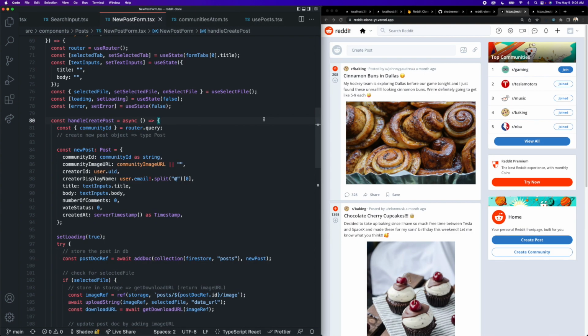All right, you guys. So believe it or not, that is the end of the entire Reddit build. I cannot believe we made it here. It has been a wild journey. Congratulations if you have made it to the end here. I hope you have learned an insane amount. We have covered so many things here, and my entire goal with this project was to cover enough stuff in detail to give you the tools necessary to create anything you would want with these technologies. So I hope you have gained that from this, and I really hope that you feel that your skills have been upgraded in following this tutorial.